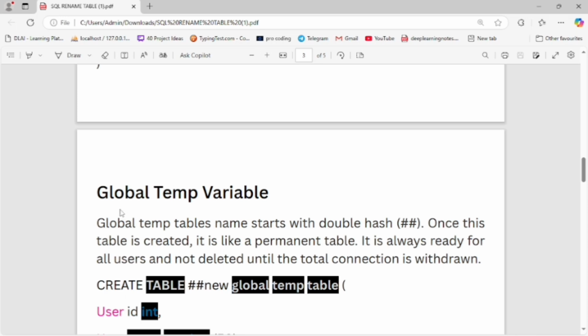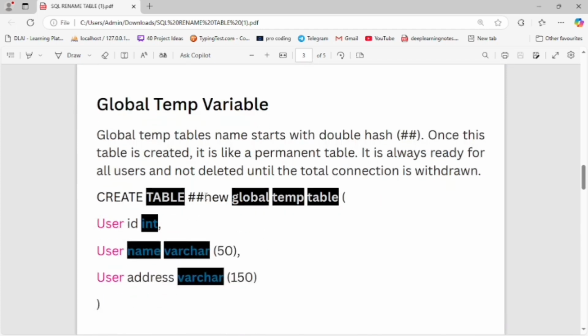Now let's look at the global temp table. A global temp table name starts with a double hash. Once this table is created, it is like a permanent table. It is available to all users and is not deleted until the total connection is withdrawn. Create table double hash new table, a global temp table, and this is created the same way as the local temp table.